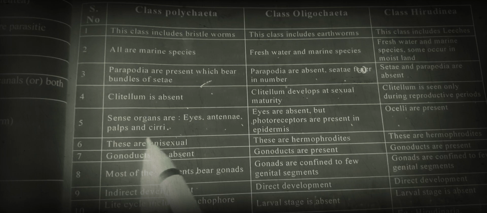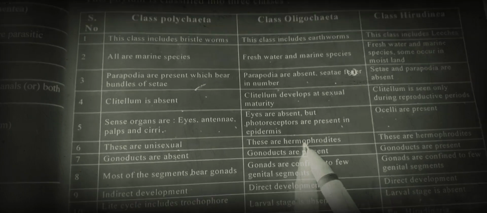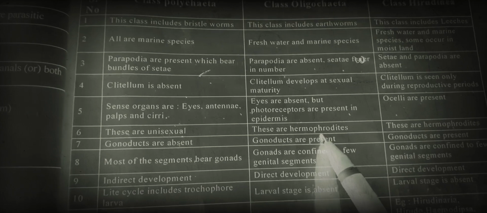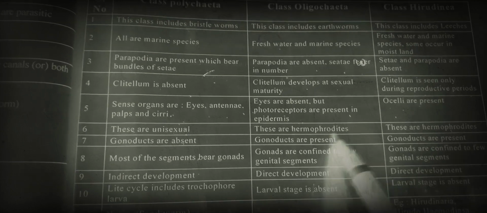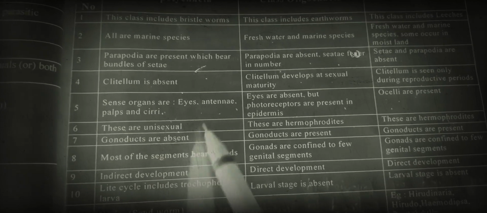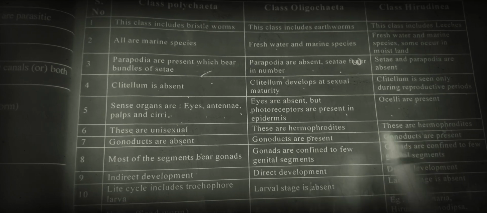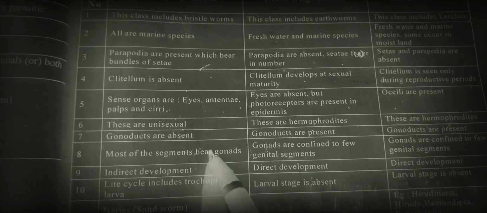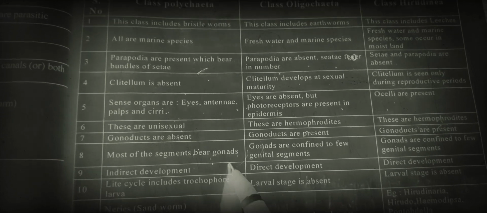Next, the members of class Polychaeta are unisexual, and oligochaetes and Hirudinea are both hermaphrodites. I already discussed this: both male and female sexual organs are present in the same organism, that is hermaphrodite. Next, in Polychaeta gonoducts are absent, but in oligochaetes and Hirudinea gonoducts are present. Here most of the segments bear gonads. Gonads are the reproductive organs, right?